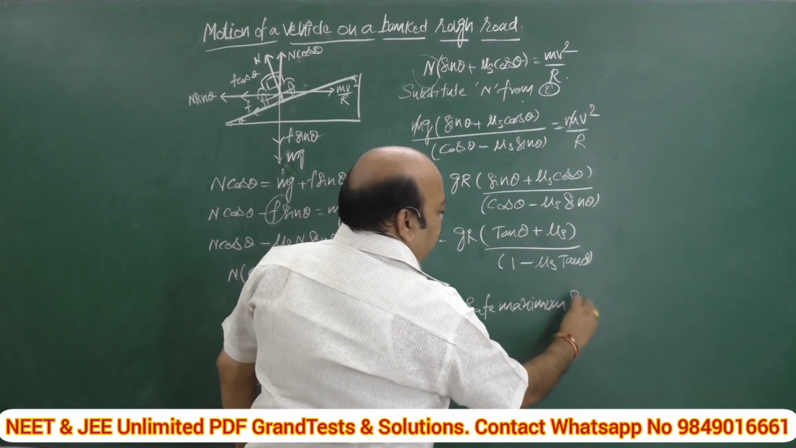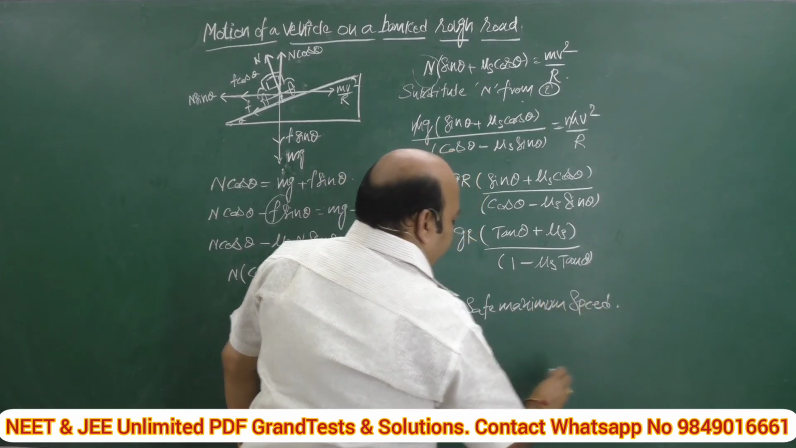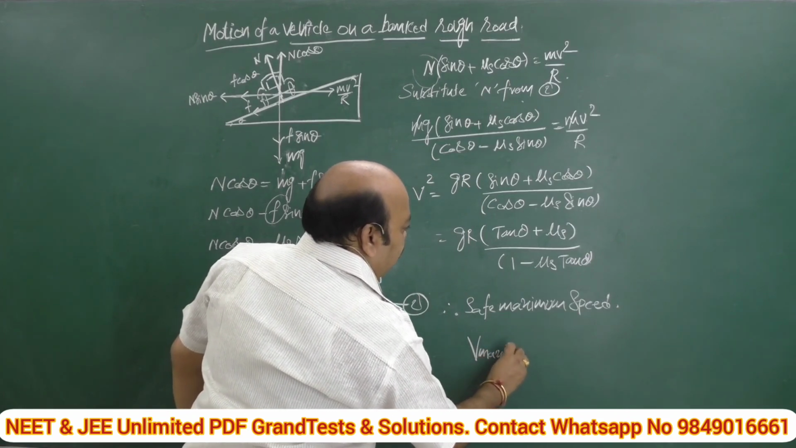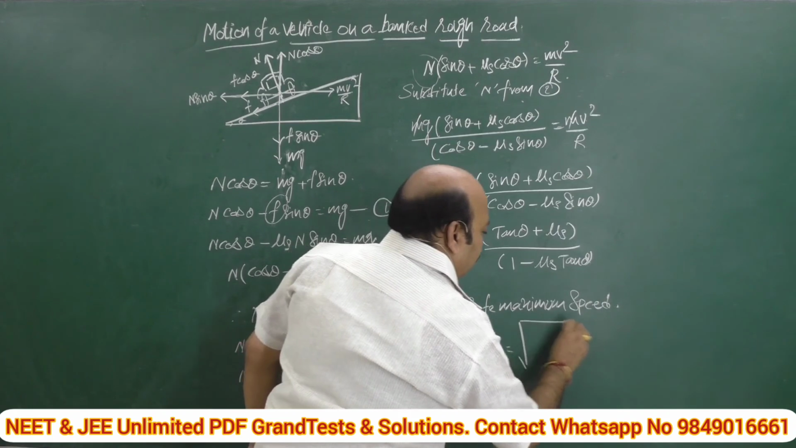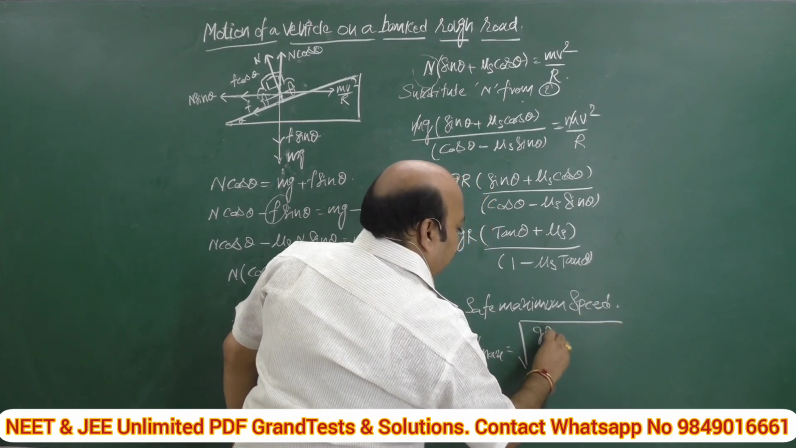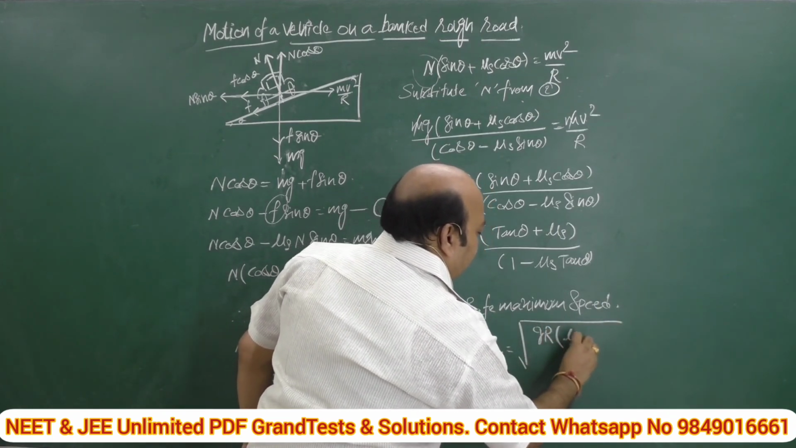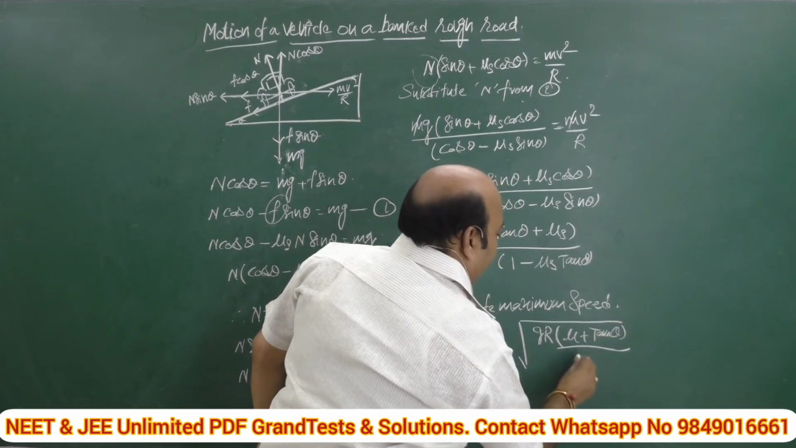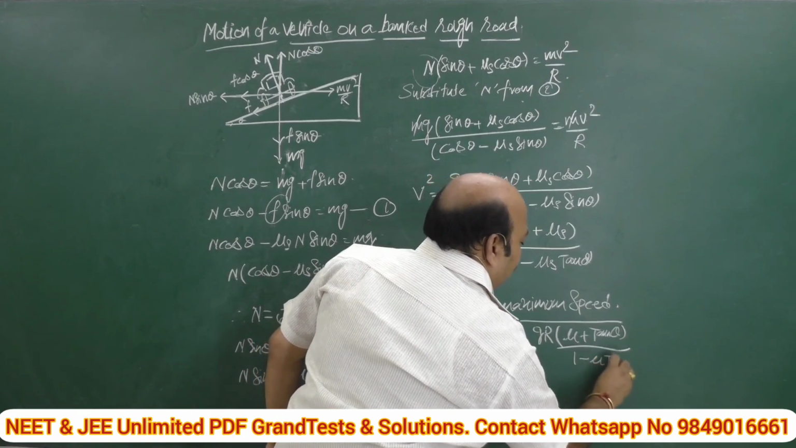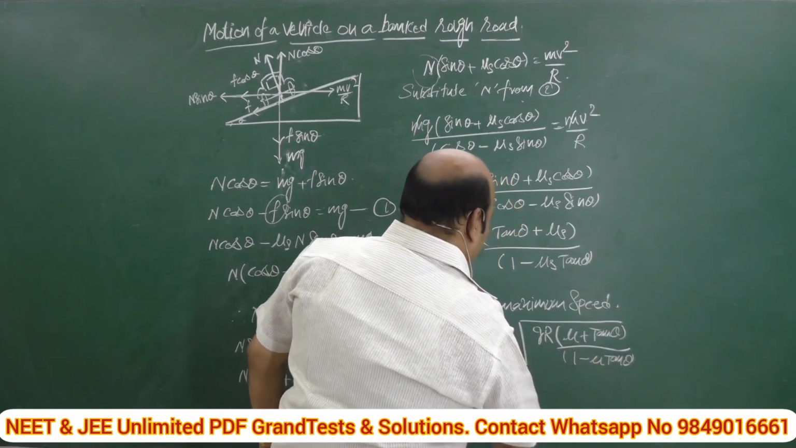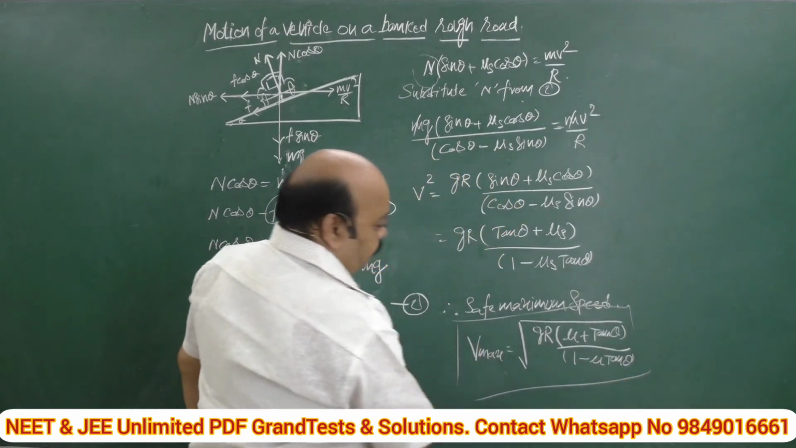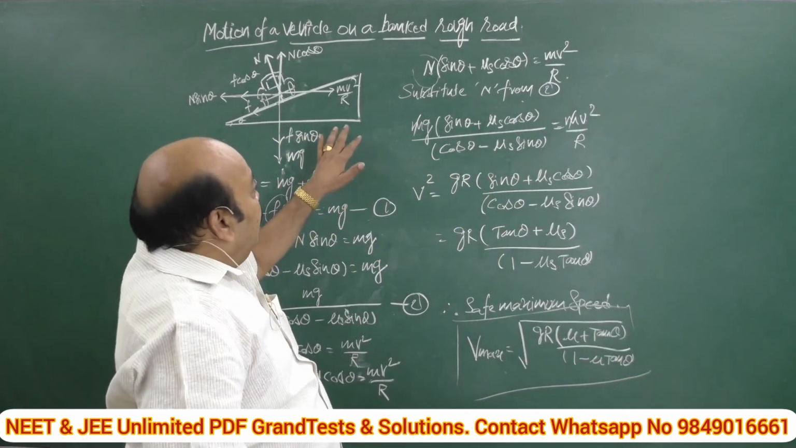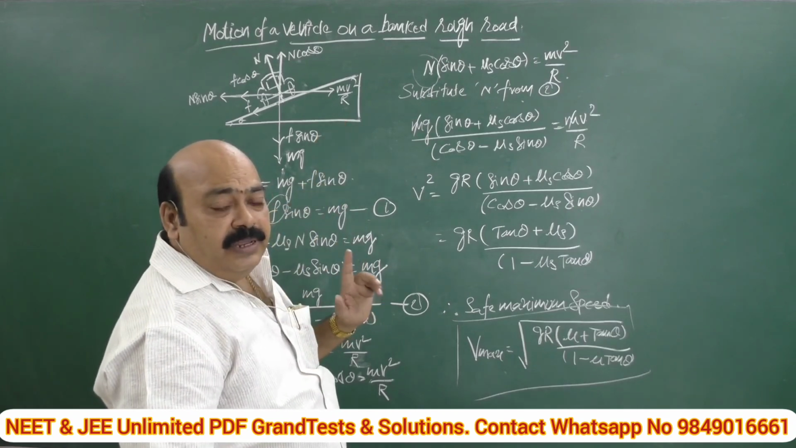Last step: what is the safe maximum speed? The safe maximum speed on a banked road is given by V maximum equal to square root of GR, bracket begins, mu plus tan theta divided by 1 minus mu tan theta. That's all. This is the final derivation, the condition for safe maximum speed of a vehicle on a banked rough inclined plane.